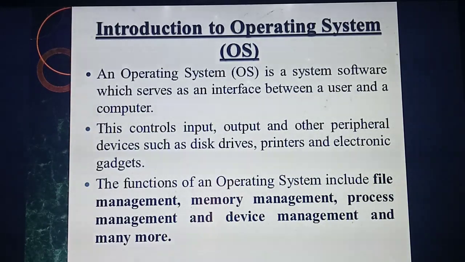So what's the main use of this operating system? It will control input devices, output devices, and all the devices connected to the computer. All of these will be controlled by whom? This operating system. Operating system is mainly used to control the hardware devices connected to the computer. What are hardware devices? You can differentiate them into input devices and output devices.